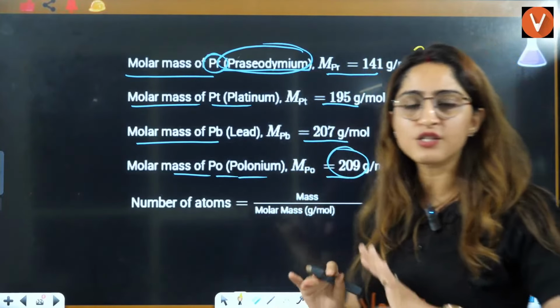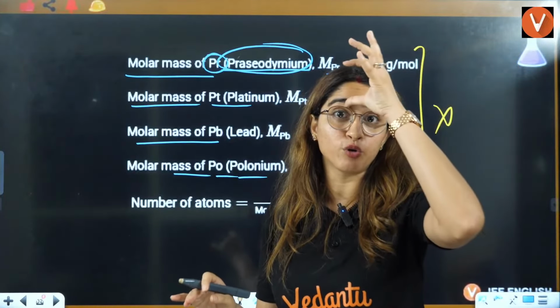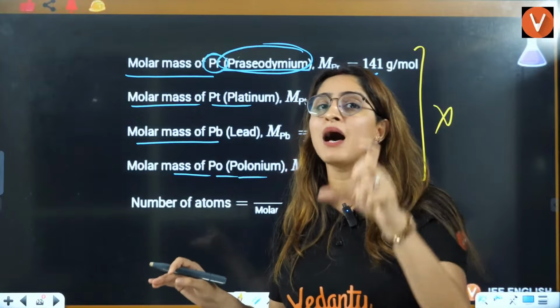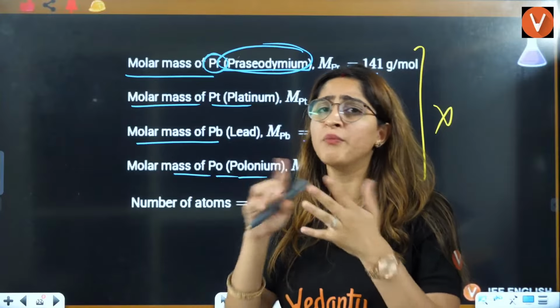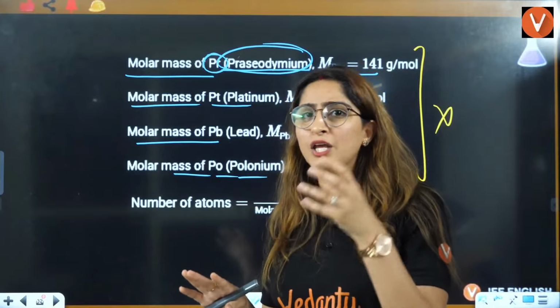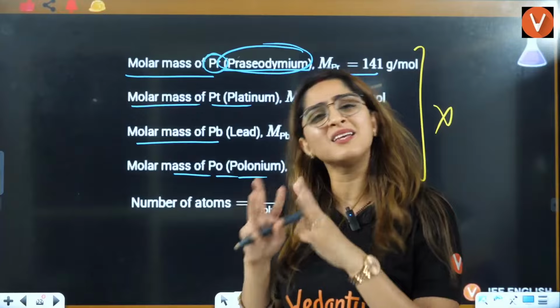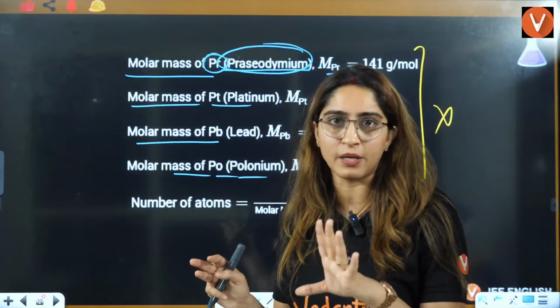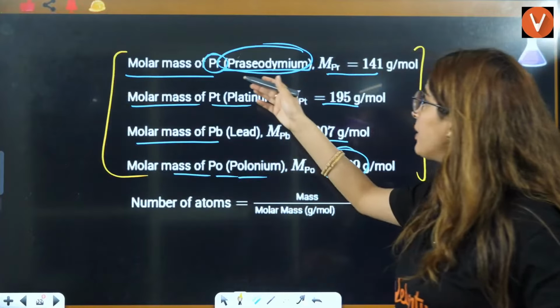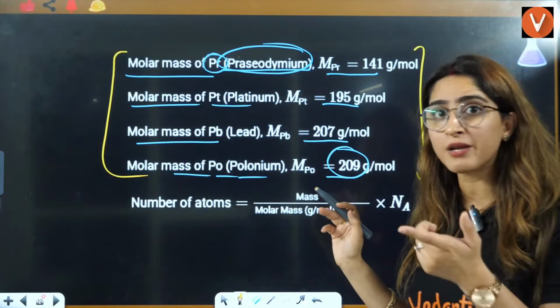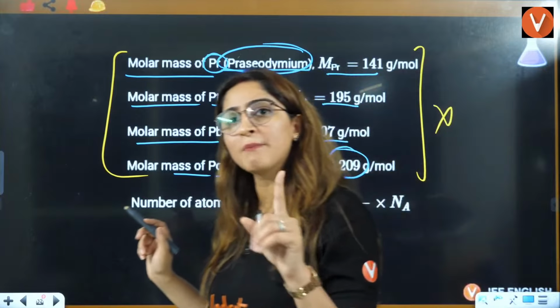That's not how I am going to teach you the periodic table. Some masses you have to remember, like aluminium, sodium, magnesium, calcium, all these 1 to 30. Bromine, chlorine, these are some important things that you should remember. But when I talk about platinum, lead, polonium, praseodymium, ma'am, should I remember this? You don't have to remember this.